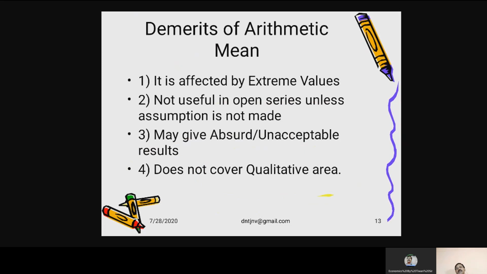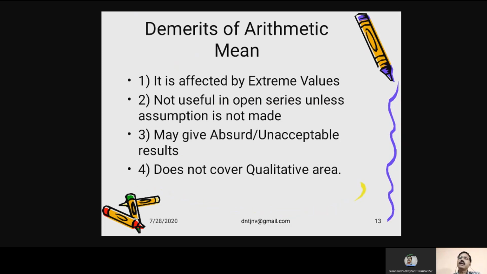Qualitative area, it cannot be used to find out whether a particular product is good or bad, sweet or sour, whether it is going to be accepted by the society or not. So good values or qualities cannot be estimated, cannot be calculated when we use arithmetic mean.